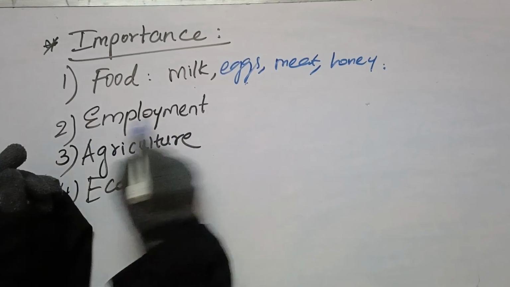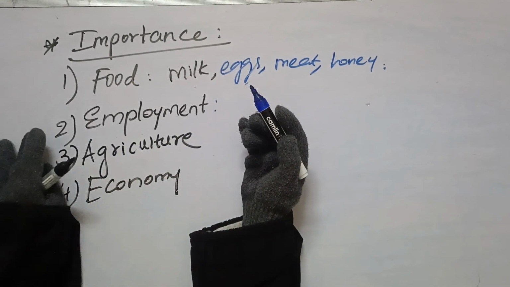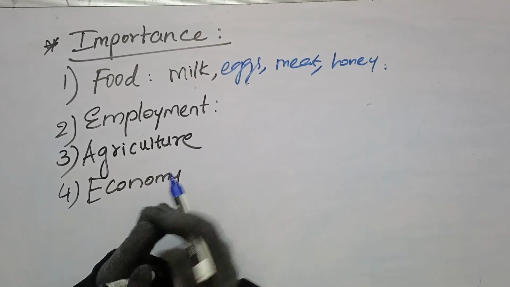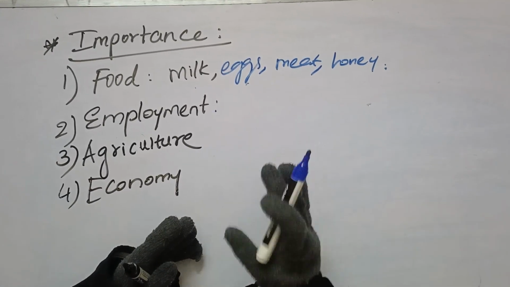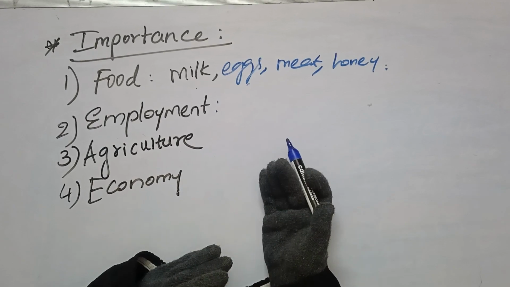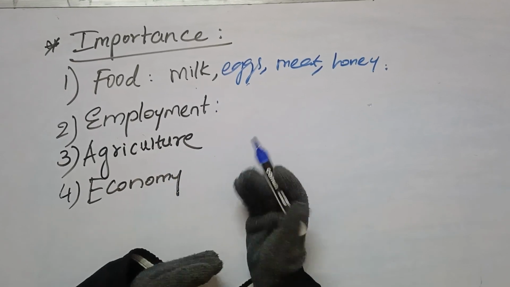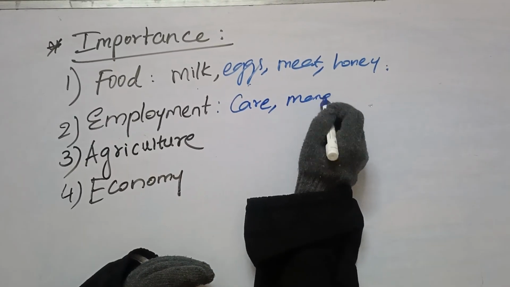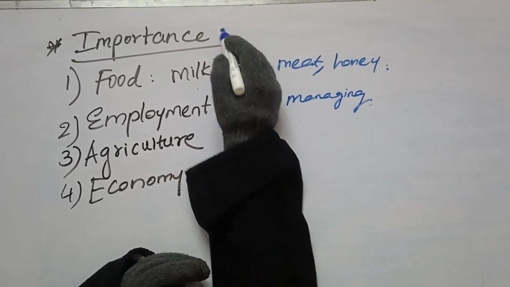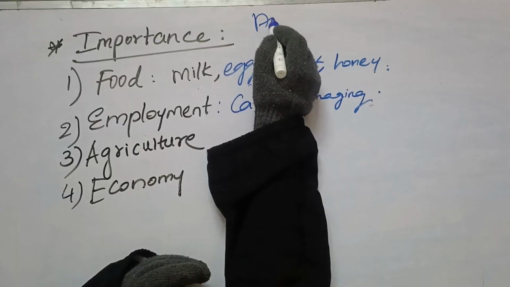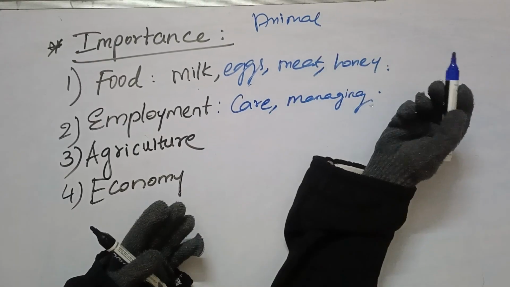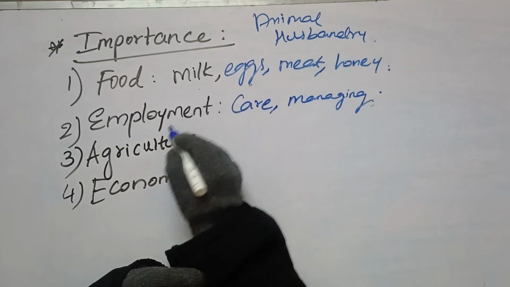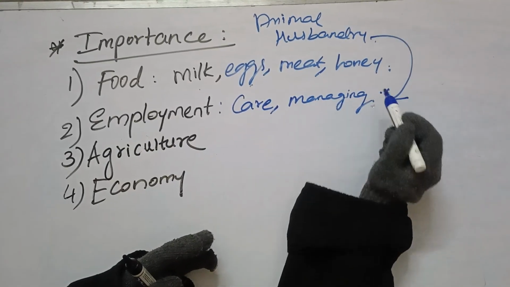Talking about employment, the second importance is employment. In animal husbandry, people are taking care of animals, so there are a lot of farmers who depend on animal husbandry, and many people are involved in managing these animals. Ultimately, animal husbandry is giving them income, so they are getting employed because of animal husbandry.